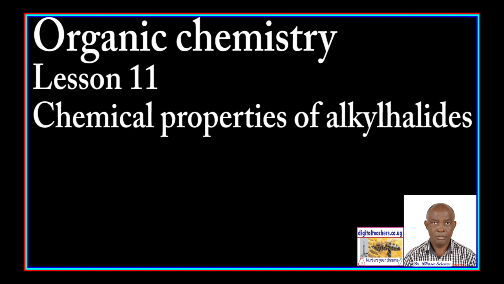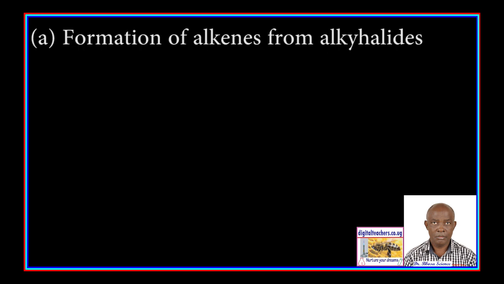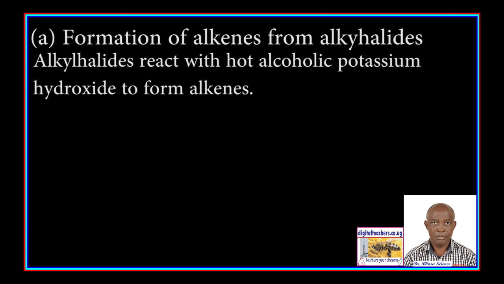Today we are going to study Organic Chemistry, Lesson 11. Chemical properties of alkyl halides. A. Formation of alkenes from alkyl halides. Alkyl halides react with hot alcoholic potassium hydroxide to form alkenes.